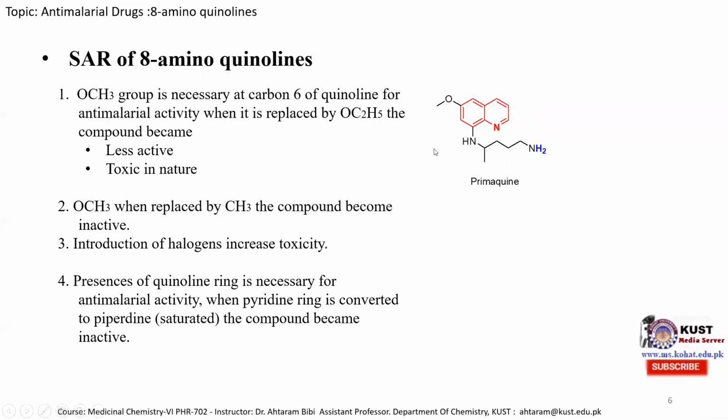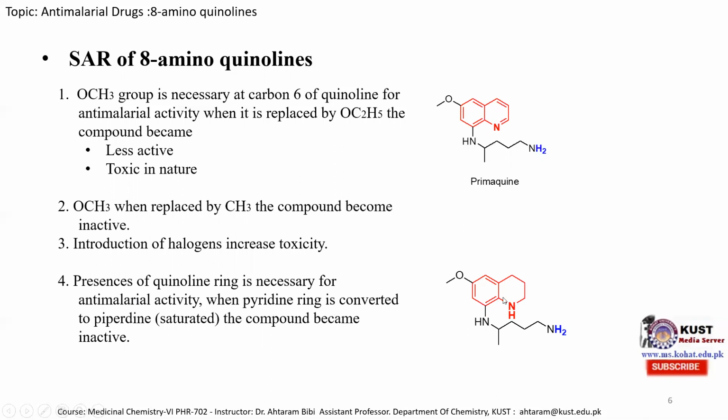Presence of quinoline ring is necessary. So for anti-malarial activity is necessary to have this quinoline ring, which is represented by red color. And when we reduce this group to a piperidine ring, then its anti-malarial activity decrease. So it is mentioned over here that if we reduce this carbon-carbon double bond and carbon-nitrogen double bond, then we obtain another molecule and it's become inactive.